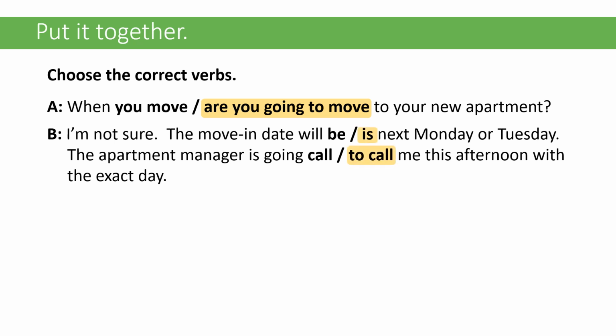Whoops, it gave both of these. This is not well written because it looks like you're choosing between will, be, and is, but really what you're choosing between is will be and is, right? The move-in date is next Monday or Tuesday, and we say that because it's a statement of fact, right? It's not a plan or a prediction about the future. The apartment manager is going to call me this afternoon with the exact date.